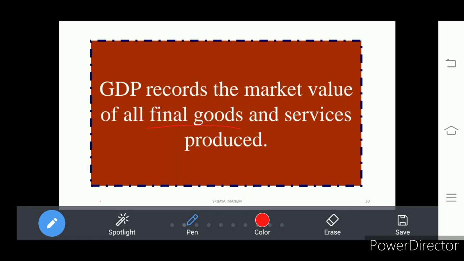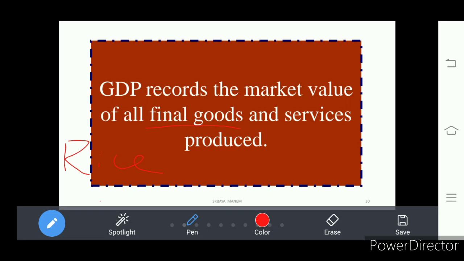Coming to paddy, we have seen paddy is not a final good. From the paddy we get rice. So rice is a final good which is taken from the paddy, right?